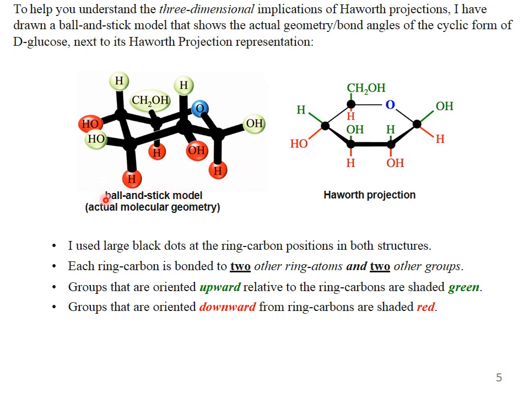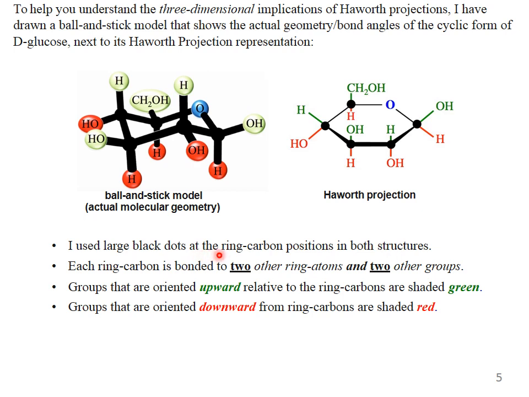Each ring carbon is bonded to two other ring atoms and two other groups. Groups that are oriented upward relative to the ring carbon are shaded green. Groups that are oriented downward from the ring carbon are shaded red.